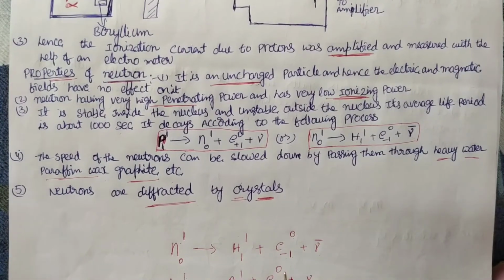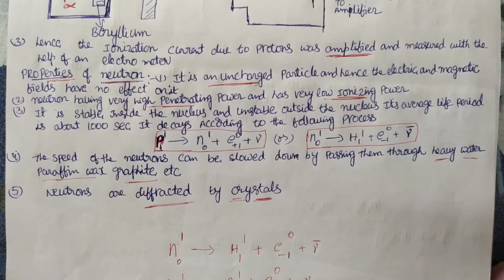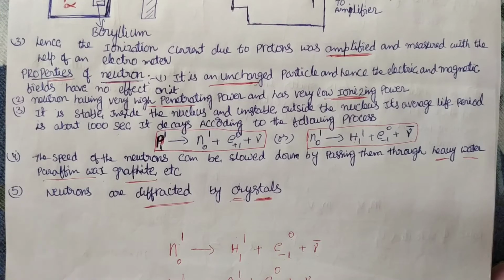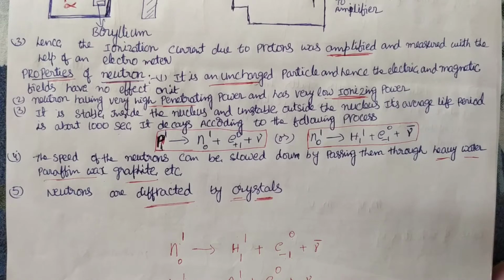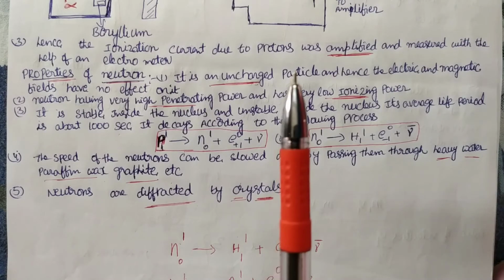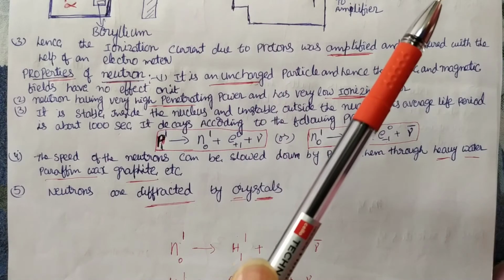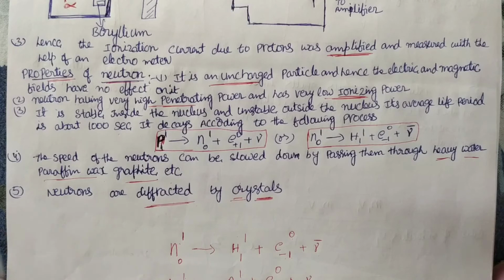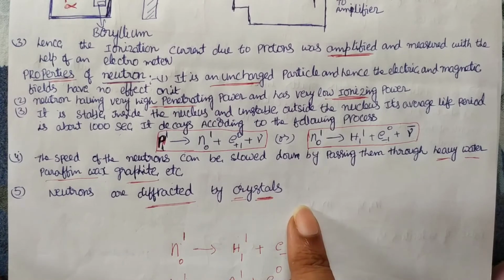Another property: neutrons are diffracted by crystals. What does diffracted mean? If any particle changes its path at some place, that is what you call diffraction. Suppose light is going in a straight direction up to a point, and there it suddenly changes direction. That is what you call diffraction. So neutrons are diffracted by crystals.